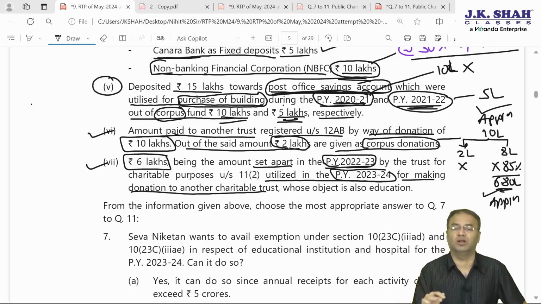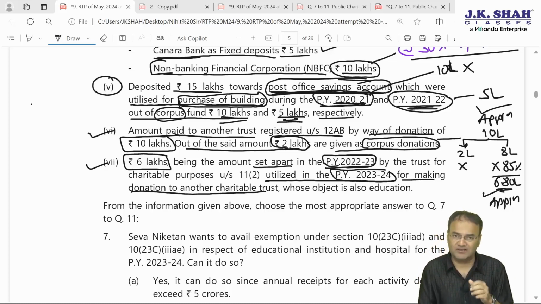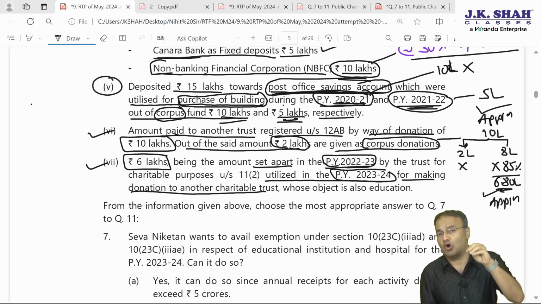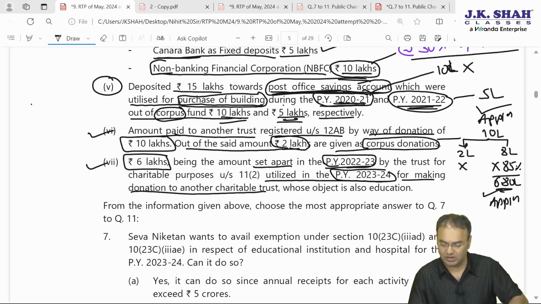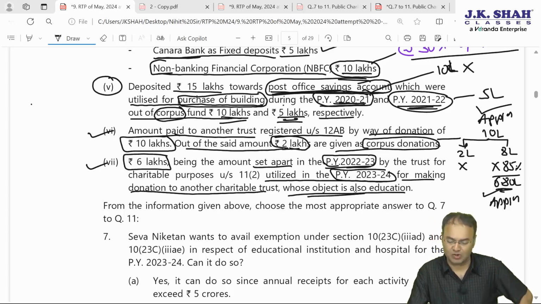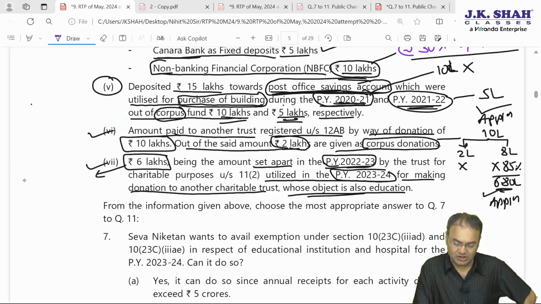This is not permissible. One can utilize accumulated funds for the purpose for which funds were accumulated within the next 5 years. However, contributing to another trust out of accumulated funds is a violation, even though its object is also education. Even though the object is the same, that is absolutely irrelevant. This 6 lakhs will be chargeable to tax at a flat rate of 30%. This will be considered as specified income taxable at 30% under section 115BBI.